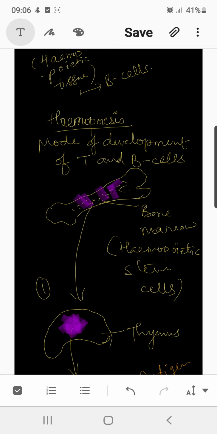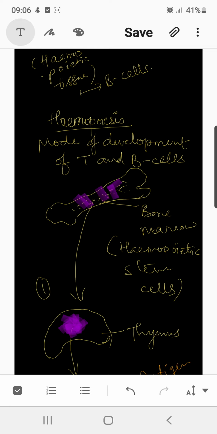The T lymphocytes bear molecules on their surface called T cell receptors. These receptors react with specific antigens on the surface of other cells. There are several kinds of T lymphocytes with different functions.